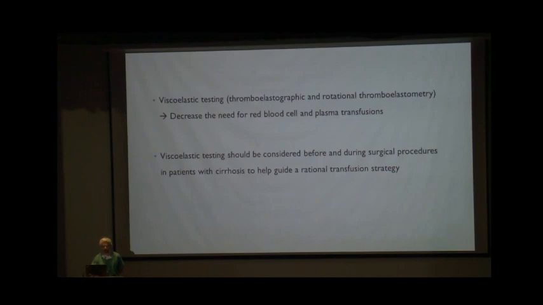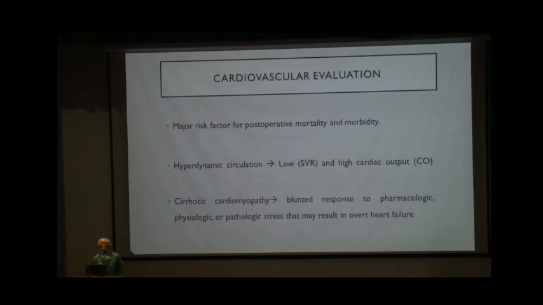Coming to the cardiovascular system examination, this is a major risk factor for postoperative morbidity and mortality. As mentioned, these patients have hyperdynamic circulation, which can lead to low systemic vascular resistance and high cardiac output. These patients might also have cirrhotic cardiomyopathy, which can lead to a blunted response to the pharmacological drugs used during induction and maintenance of anesthesia, and also a blunted response to pathophysiologic stress, which can lead to overt heart failure in these patients.